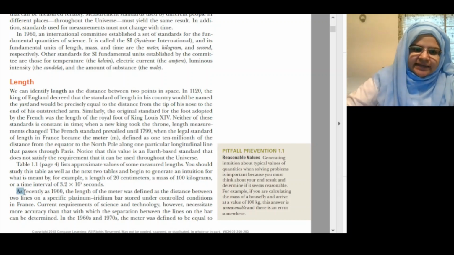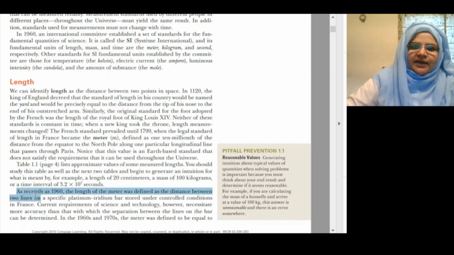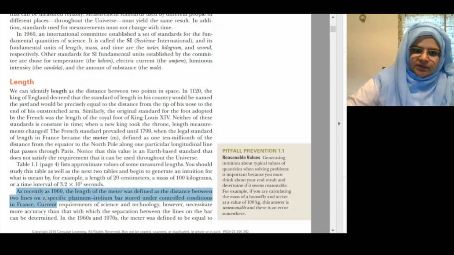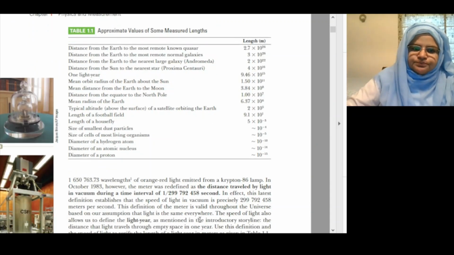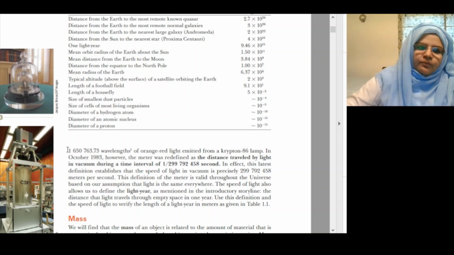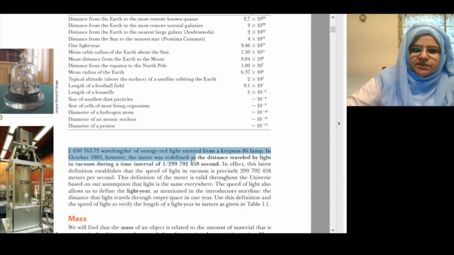As recently as 1960, the length of the meter was defined as the distance between two lines on a specific platinum iridium bar stored under controlled conditions in France. Current requirements of science and technology, however, necessitate more accuracy than that with which the separation between the lines on the bar can be determined. In 1960 and 1970, the meter was defined to be equal to 1650.763 wavelengths of orange-red light emitted from a Krypton 86 lamp.